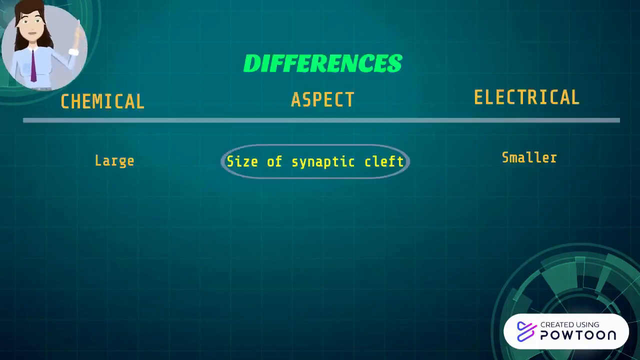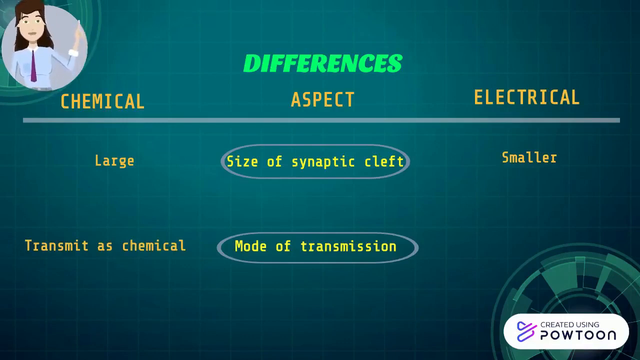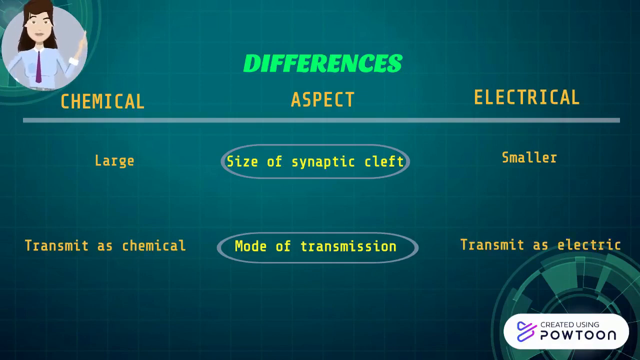Last but not least is mode of transmission aspect. In chemical synapse, the impulse is transmitted as chemical signal by means of neurotransmitter, while in electrical synapse, the impulse is transmitted as electrical signal through gap junction.